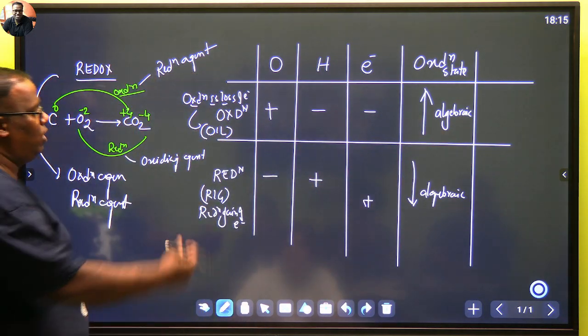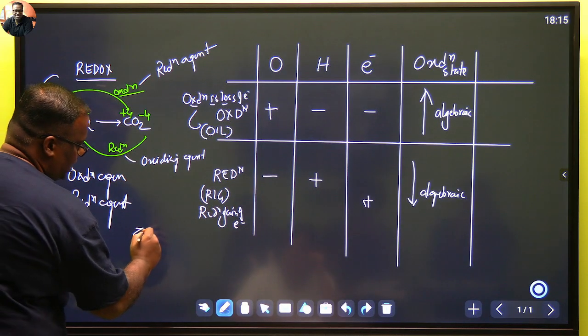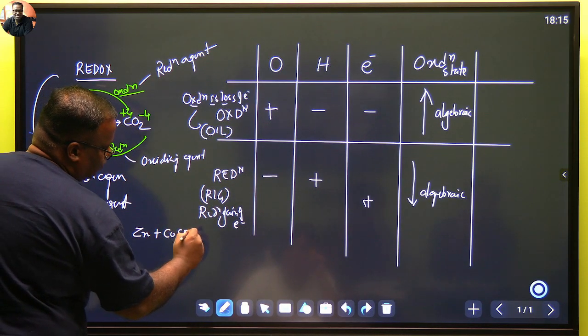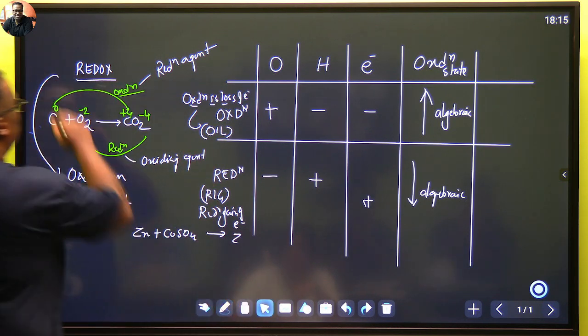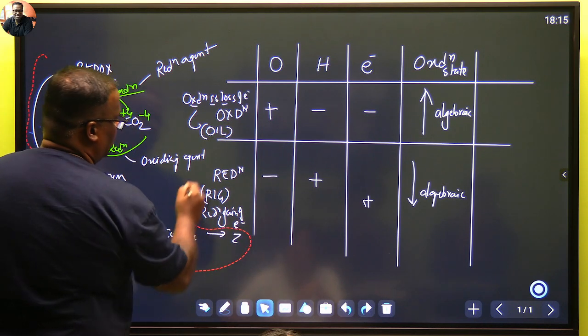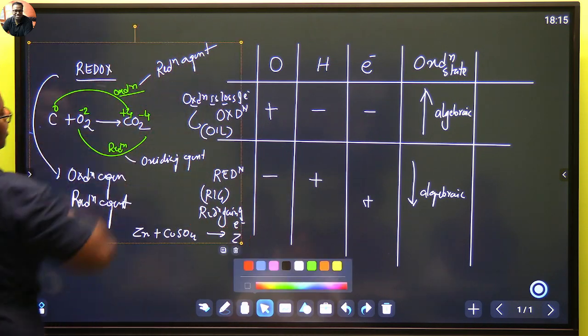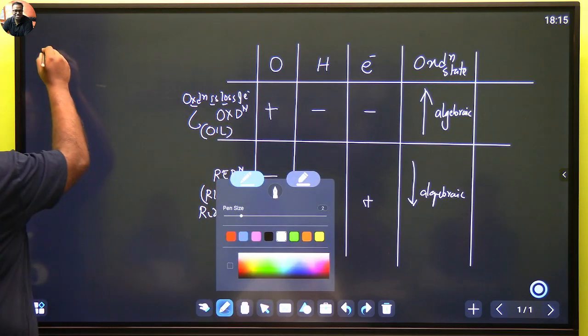ठीक है, एक और रिएक्शन देखते हैं. जैसे मान लो यही रिएक्शन देखते हैं. Zn plus CuSO4 gives me what? Okay, can I rub this part so it will make it cleaner now? We will see this with both the formats. Let's take this reaction.